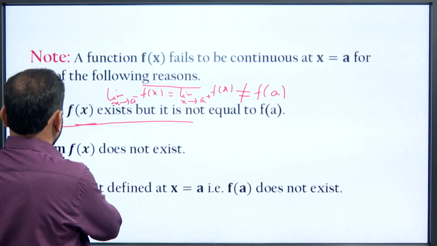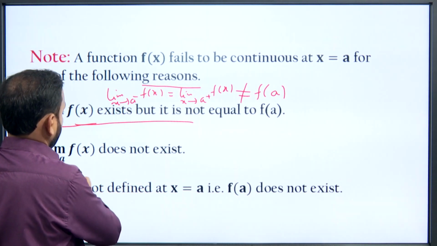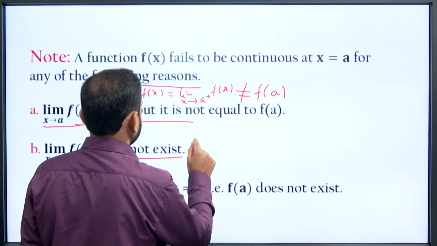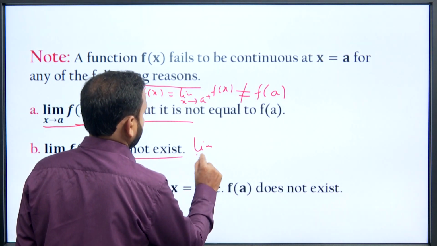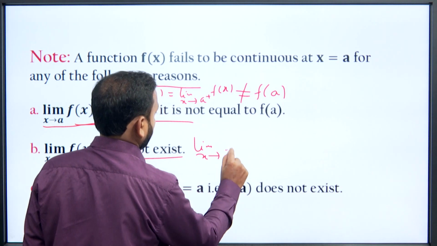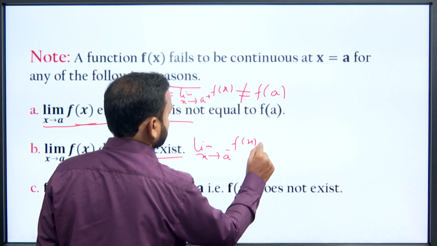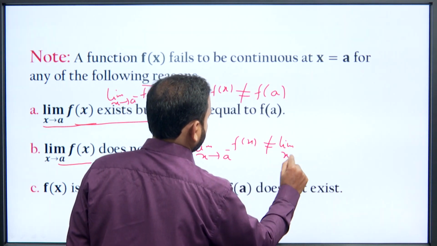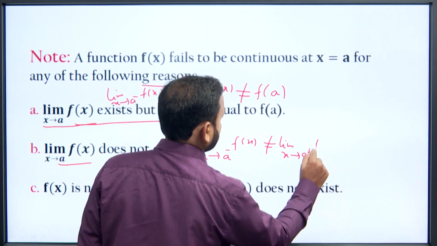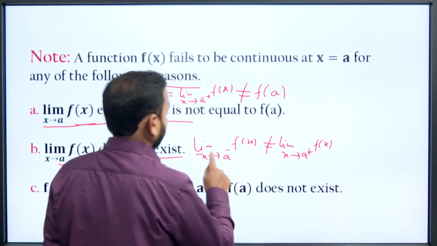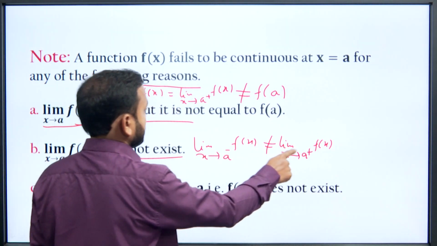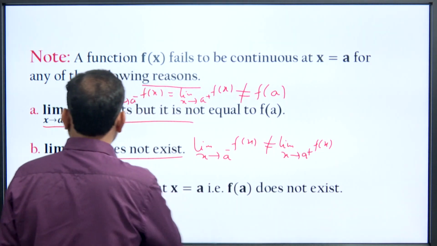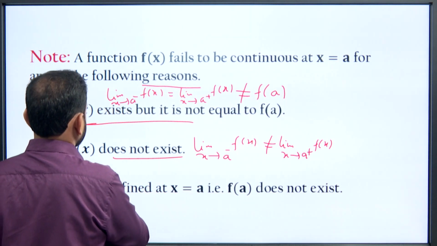Then reason 2: if limit x tending to a of f(x) does not exist, that means limit x tending to a minus f(x) is not equal to limit x tending to a plus f(x). So, if left hand limit does not equal right hand limit, then limit x tending to a of f(x) does not exist.